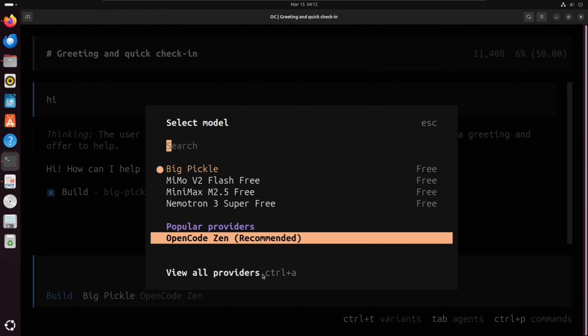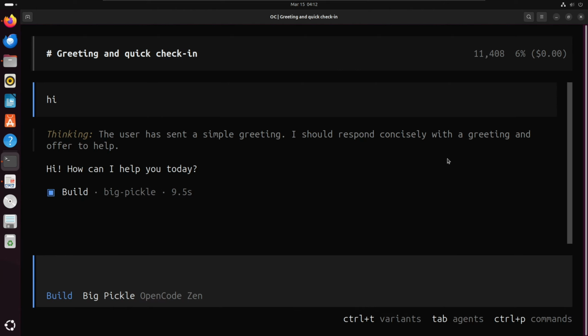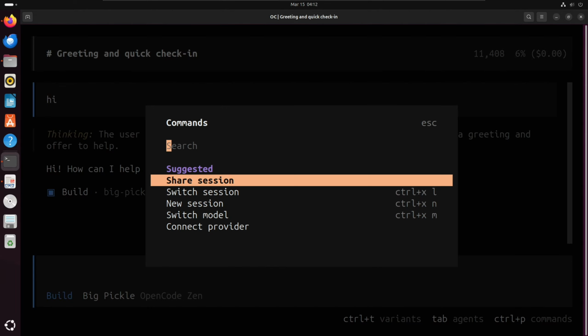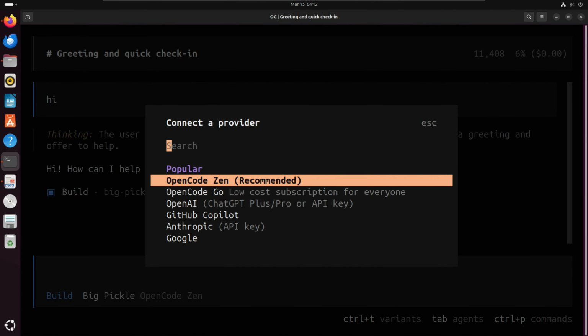What are the regular models? OpenAI, Anthropic, Google, Gemini, or any other tools which are available there, you can connect with them too. You can connect using your API key, or the best thing is you can connect with them directly in your browser by logging in with your account.